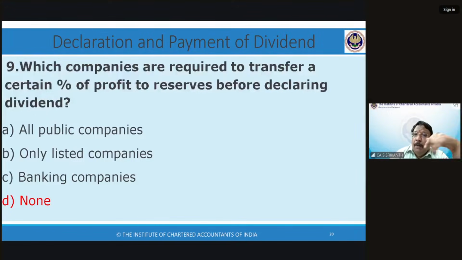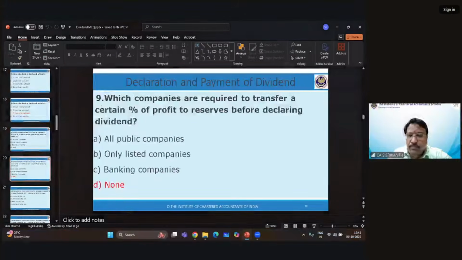But in a theory paper like company law, you cannot say number of questions you have to study. Rather, we can say number of topics you have to study. Important topics, each chapter. Like in this case here, the due dates for transfer of dividend are important, regularly tested. Before we conclude this session, I'll tell you.